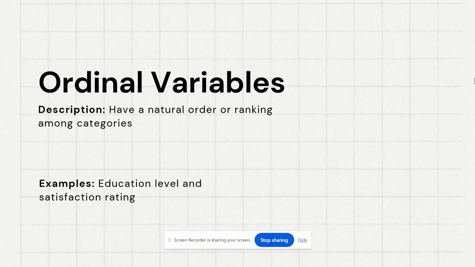These are considered education levels, and they have some sort of sequence. The other is satisfaction rating. Satisfaction rating starts from 1 to 10, and it also has some sort of order, because if you are fully satisfied with a person, you can go with either 10 or 9.5, and if you are not satisfied, you can go below 5. So these are the ordinal variables.